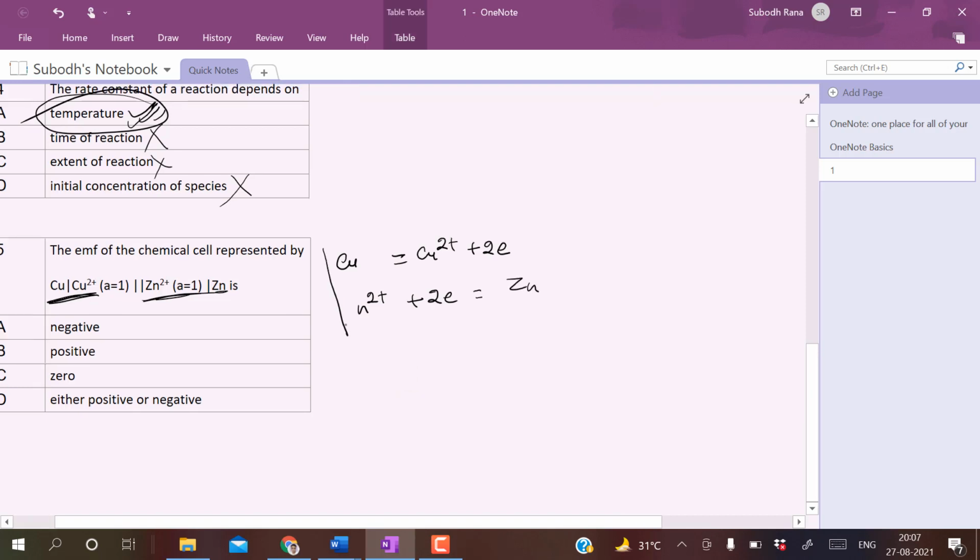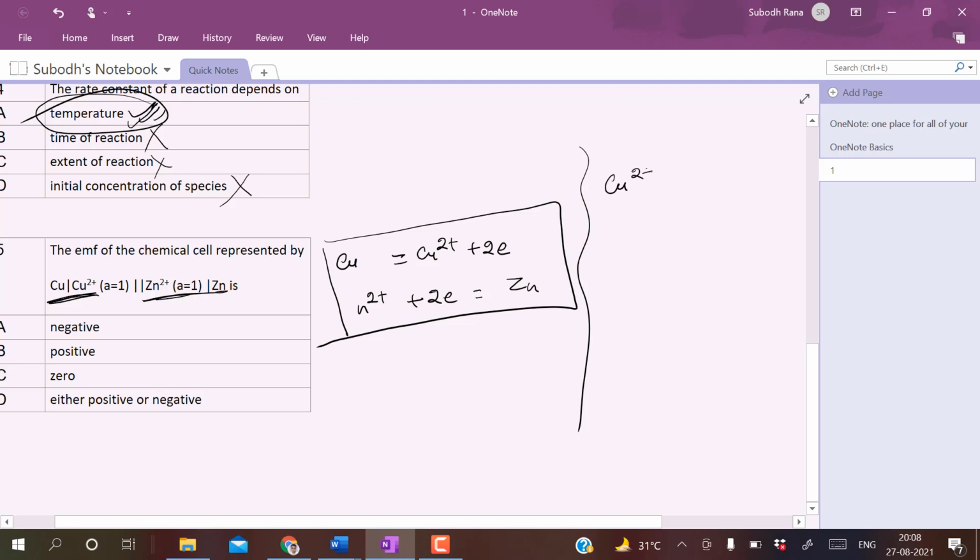Guys, we have these two reactions, right? So first you need to have an idea of the electrode potential for these two reactions. If you see the reduction of copper, where Cu2+ gives copper, it is around 0.34 in plus. In the case of zinc, it is around minus 0.76.